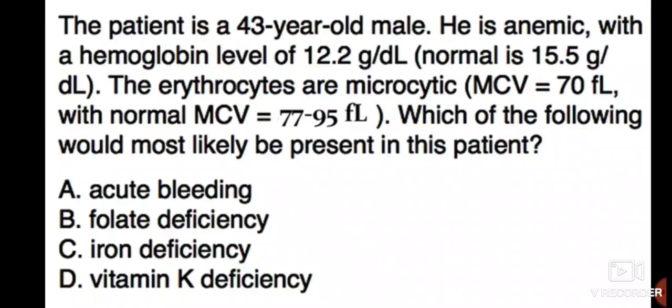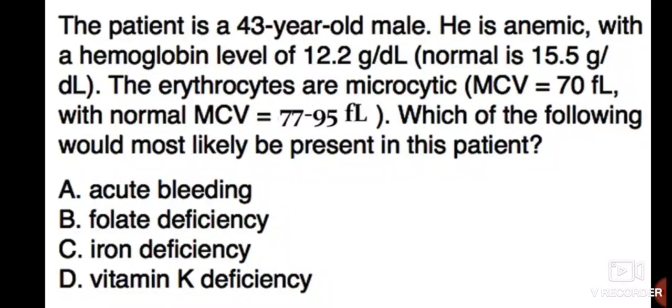Patient is a 43-year-old man. He is anemic with a hemoglobin level of 12.2, where normal is 15. Erythrocytes are microcytic, MCV is 70, where normal is 77 to 95. Which of the following would most likely be present in this patient? So guys, pause this video, think which is the single best correct answer here.